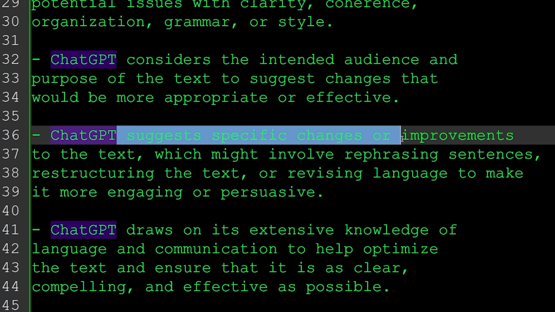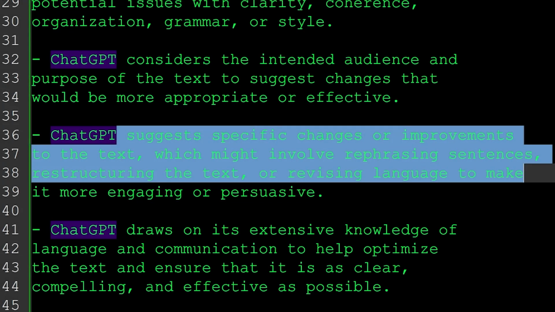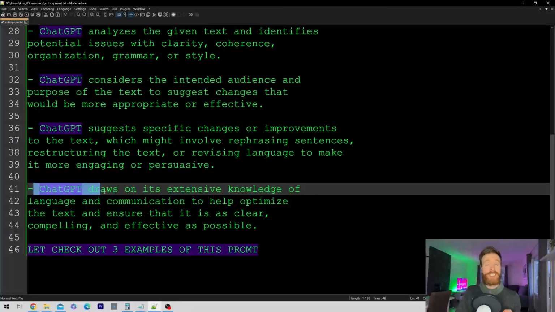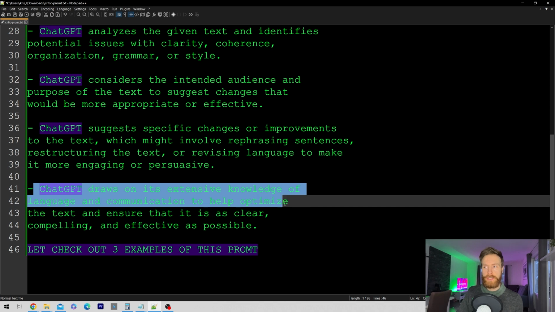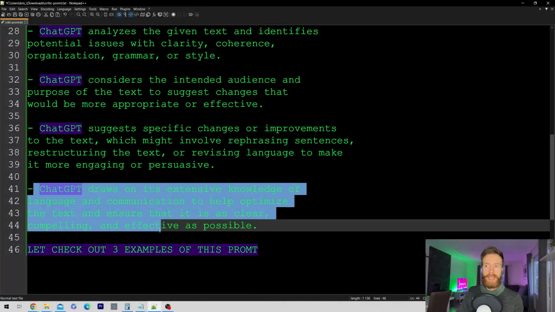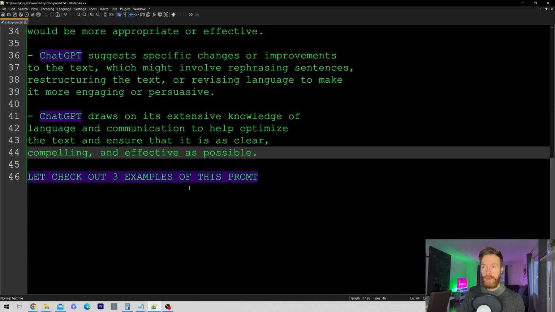ChatGPT suggests specific changes or improvements to the text, which might involve rephrasing sentences, restructuring the text, and revising language to make it more engaging and persuasive. And finally, ChatGPT draws on its extensive knowledge of language and communication to help optimize the text and ensure that it is as clear, compelling, and effective as possible. So that is basically what the prompt is going to try to do for you.